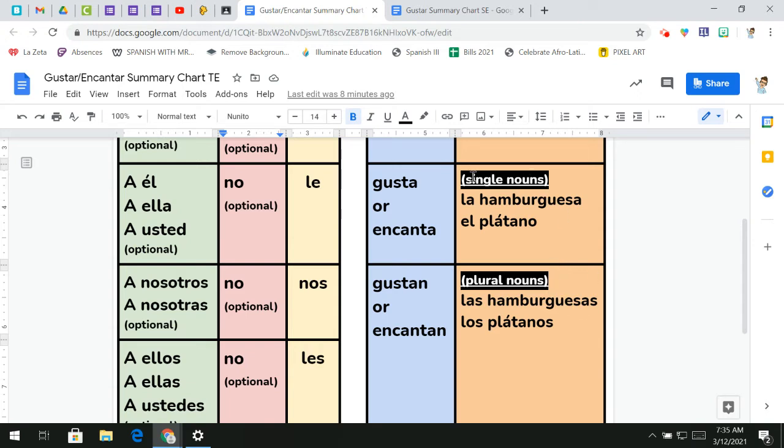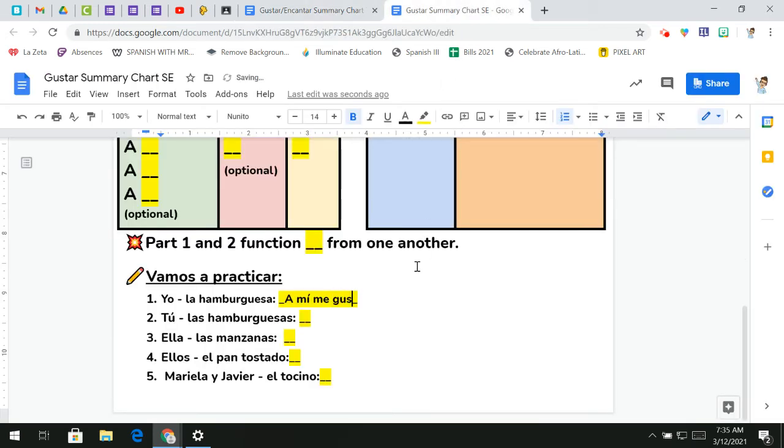Since we're talking about one item, we can use either gusta to say we like the hamburger or encanta for I love the hamburger. I'm going to use gusta. Okay, and then the last part is the item, like what you were talking about. So la hamburguesa. A mí me gusta la hamburguesa. Okay. All right, number two, we're talking about two, which is you.